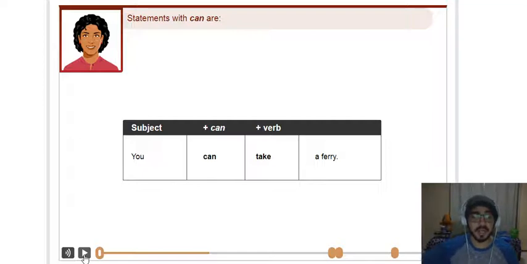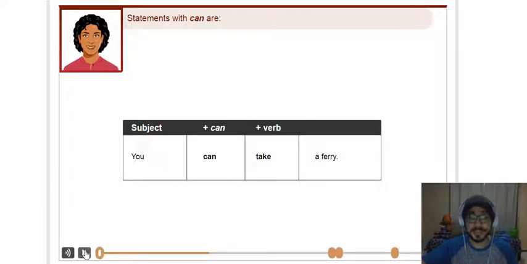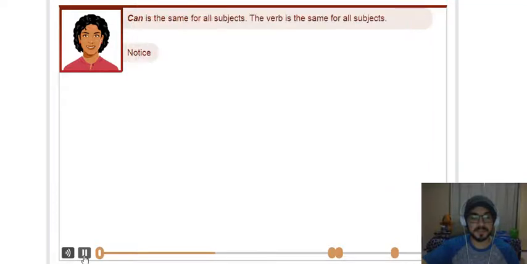For example, you can take a ferry. Você pode pegar um barco, ok? You can take a ferry. Você pode pegar um barco, ok? It's possible. É possível que você pode pegar um barco, ok? So that's the structure in affirmative form. Notice, can is the same for all subjects. The verb is the same for all subjects.